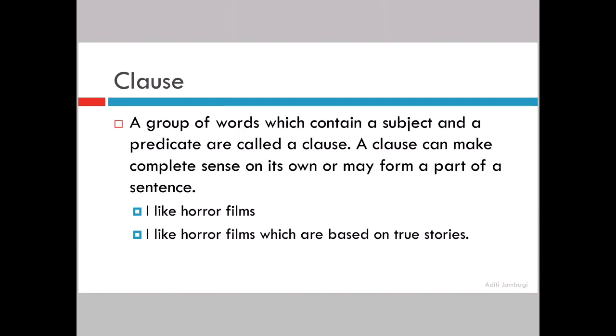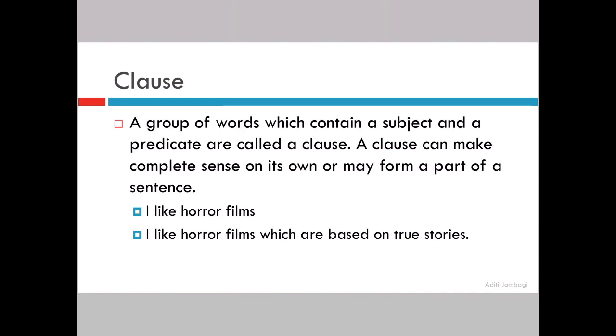Let us see the examples. I like horror films. I is your subject. Like horror films is your predicate. I like horror films which are based on true stories. Now, I like horror films itself is giving you complete information. Which are based on true stories. If I remove I like horror films, that is not giving me complete information. But still, are based on true stories. So, here, films is your subject. Are is your verb and the remaining part is your predicate, right? So, it has both. It has a subject also and a predicate also.